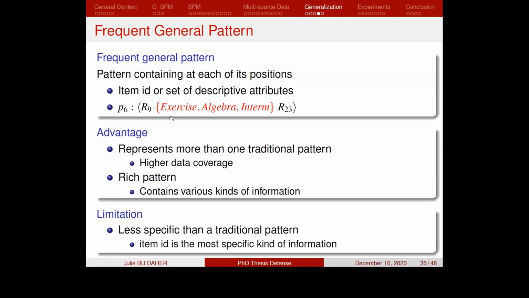However, a limitation of such a form of pattern is that it is less specific than a traditional pattern, because a traditional pattern is formed of item IDs only, where the item ID is the most specific kind of information, while a general pattern is a pattern that contains descriptive attributes at certain positions, making it less specific than a traditional pattern.